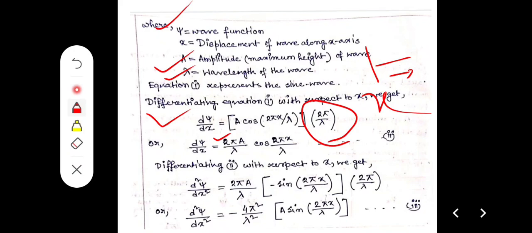Then the derivative of sine 2 pi x by lambda is cos 2 pi x by lambda. So overall we get d psi by dx equal to 2 pi a by lambda cos 2 pi x by lambda.